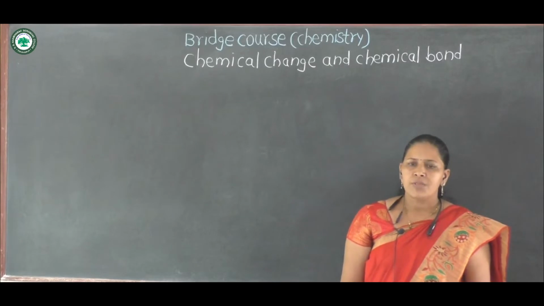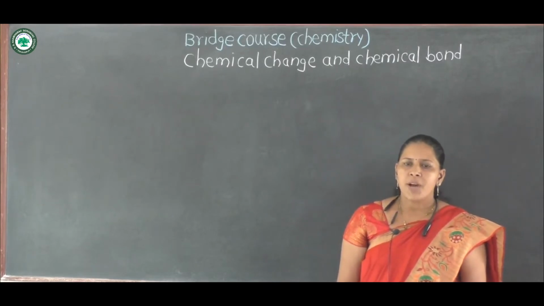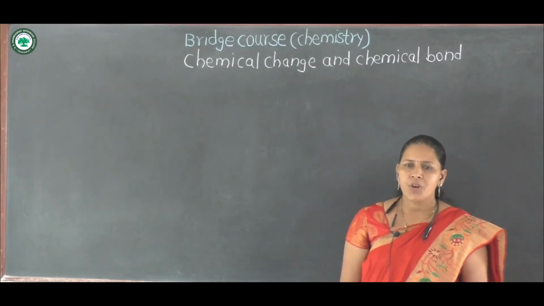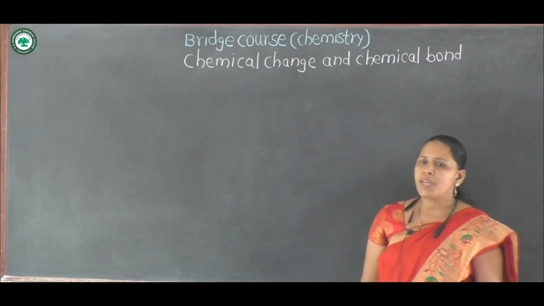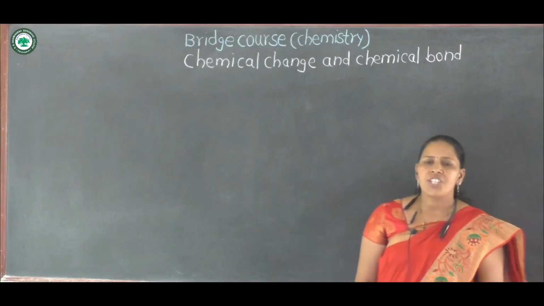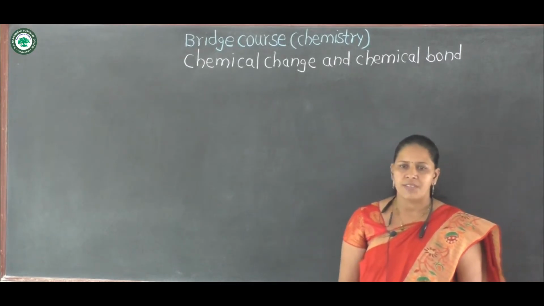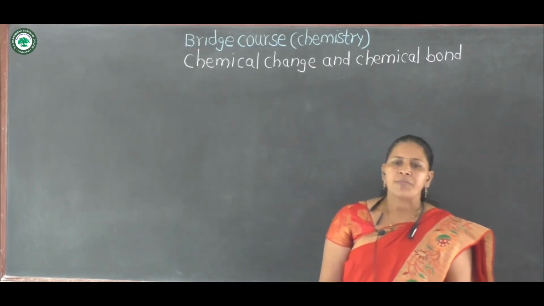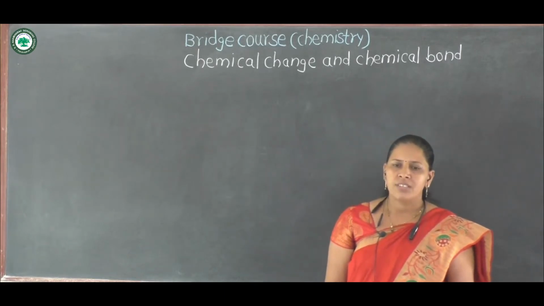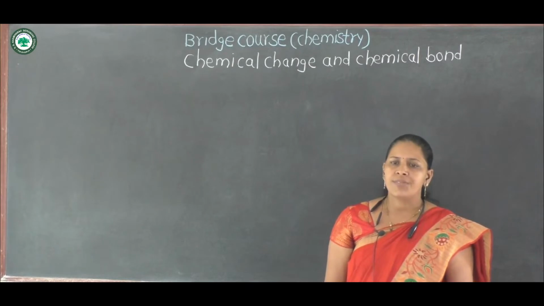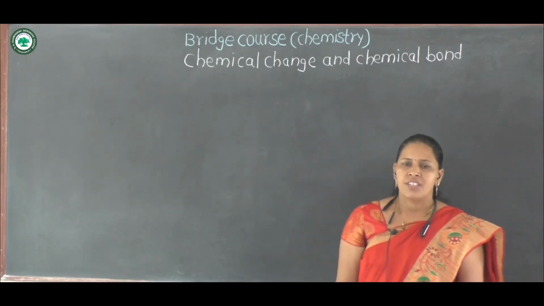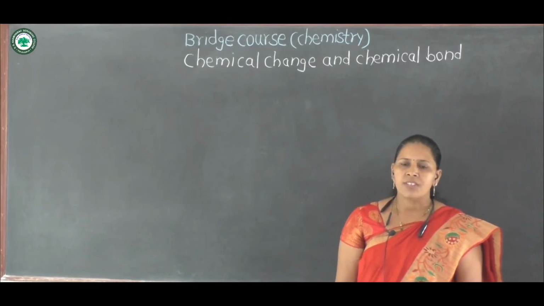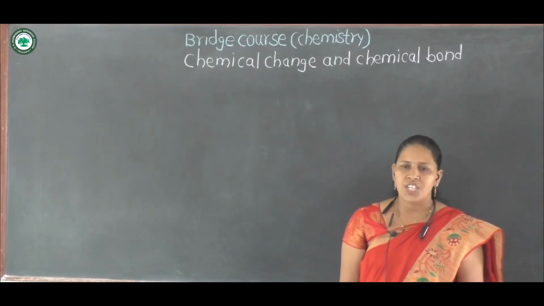Today we will discuss the bridge course in chemistry. Our topic name is chemical change and chemical bond. You are familiar with chemical change in our daily life. There are two types of change. There are two methods for classification of changes.